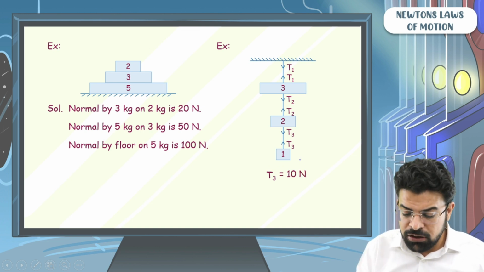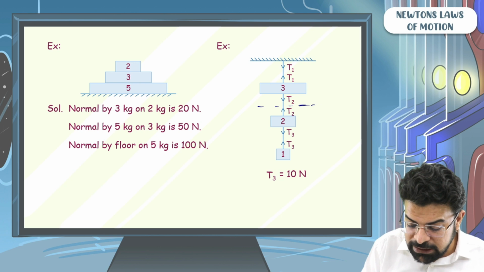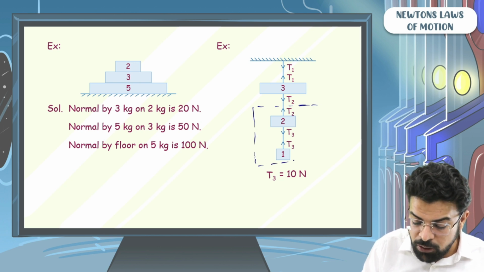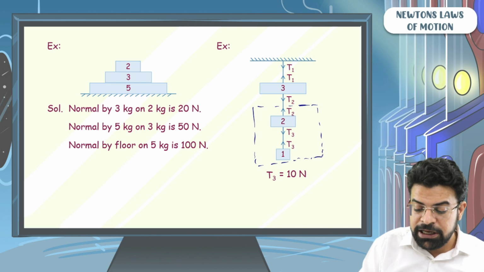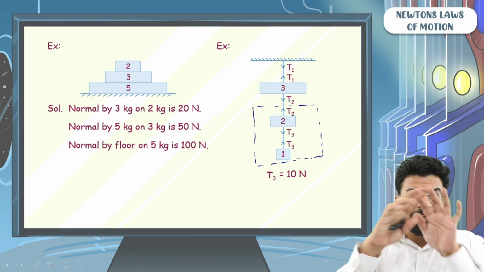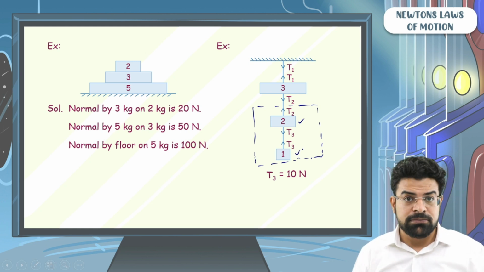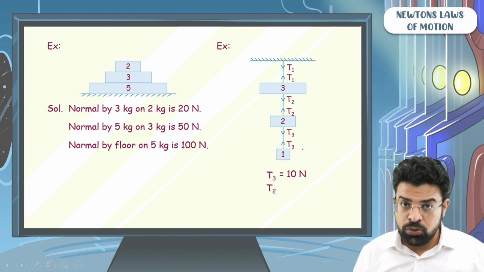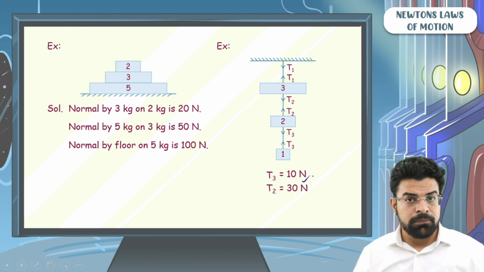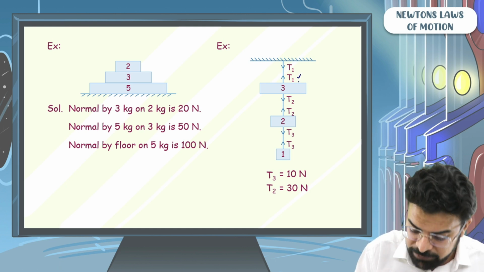Next, what has to be the value of T2? The tension here supports the weight of 2 kg plus 1 kg mass. Think of 2 kg and 1 kg as a system. So the tension here supports the weight of 3 kg mass, so T2 has to be equal to 30 Newton. Now we need to find T1.